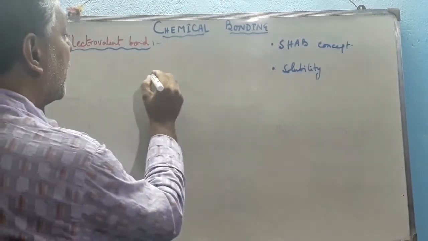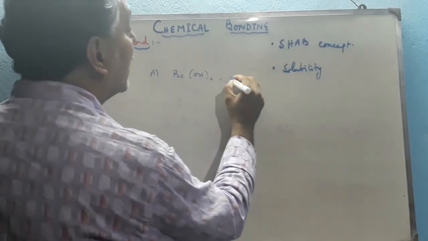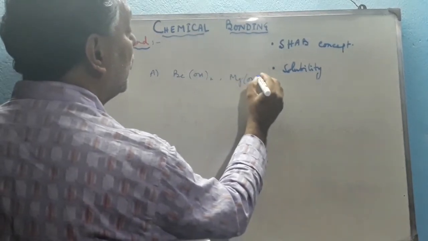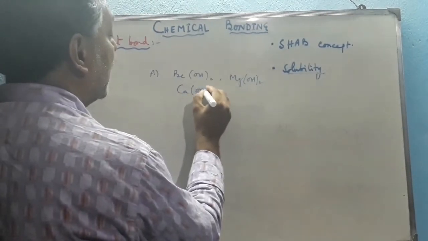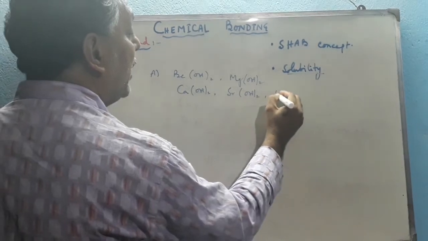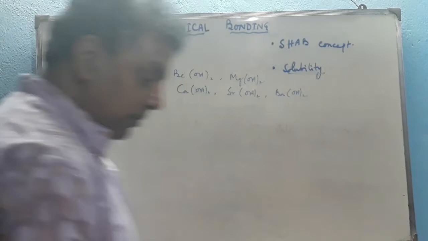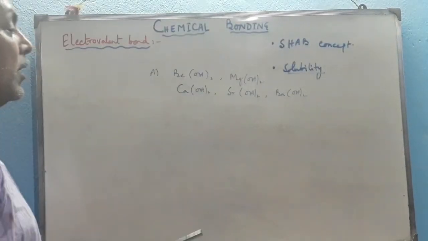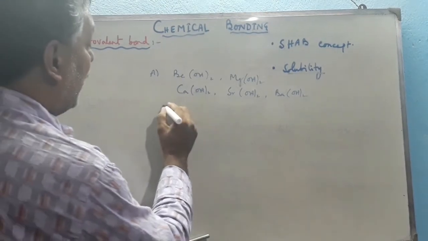Number A: beryllium hydroxide, magnesium hydroxide, calcium hydroxide, strontium hydroxide, and barium hydroxide. We have to compare the solubility in water of this series. How can we compare? We have to compare the CLE value as well as the hydration enthalpy.